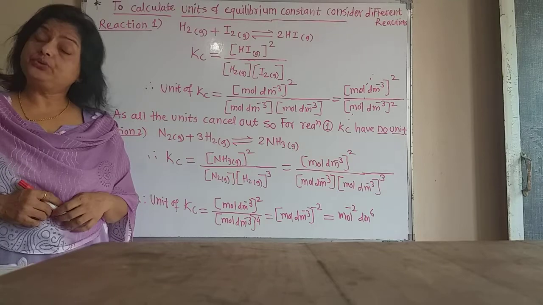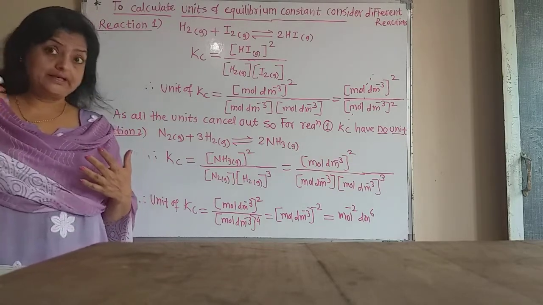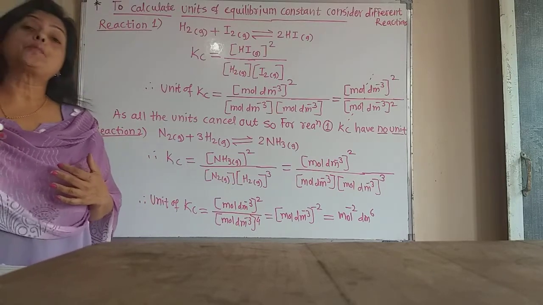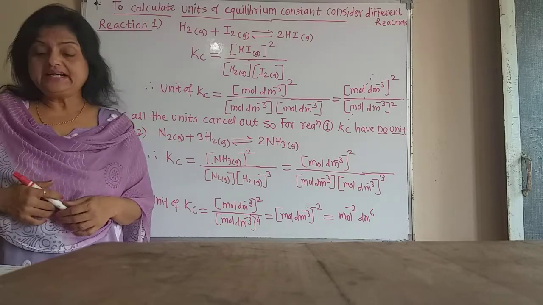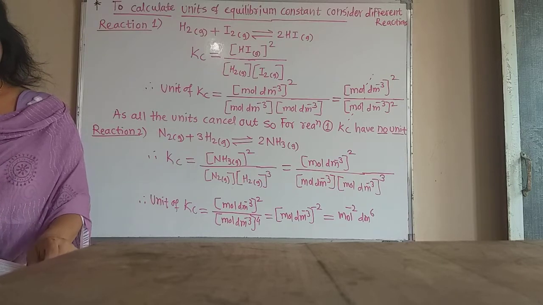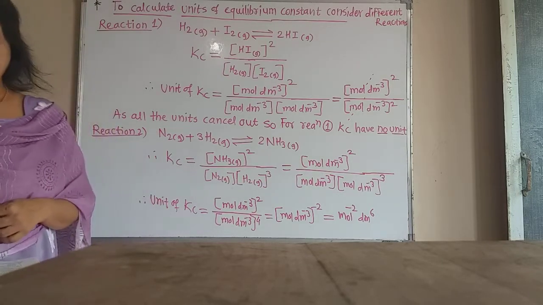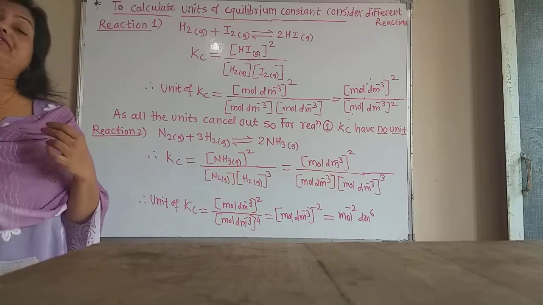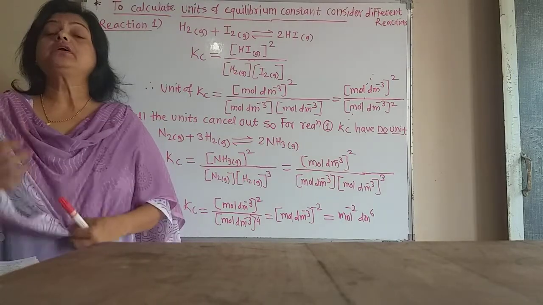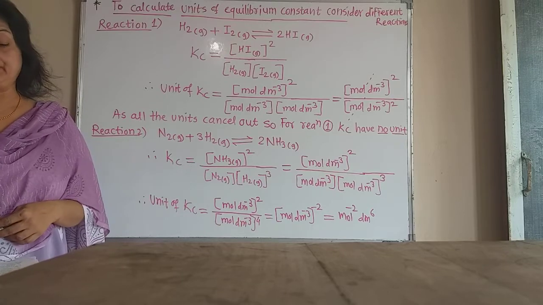Did you understand, student, how the units of Kc differ? If the reactions are different, their expressions of Kc are different. Now let us learn again about this equilibrium constant. Now we are learning here the characteristics of the equilibrium constant. What are the features or the properties of the equilibrium constant?